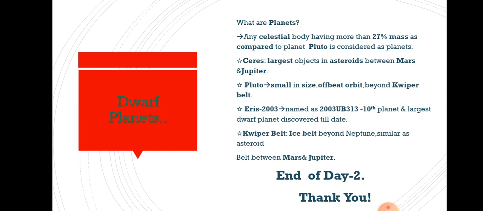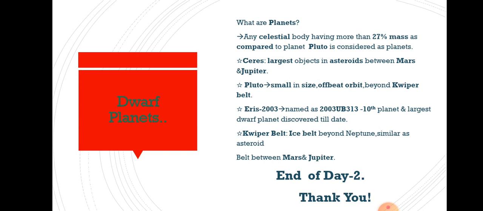So all those 8 planets have more than 27% more mass, but at least 27% more mass than the dwarf planet Pluto. And those celestial bodies which have at least 27% more mass than the dwarf planet Pluto are considered as planets.